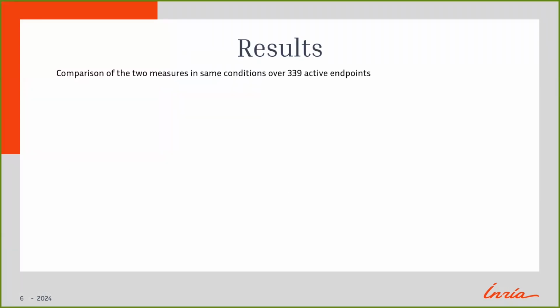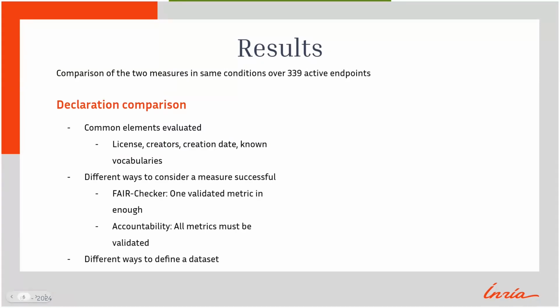By defining the two measures in the Index framework, we were able to compare the declarations and the results. By comparing the two measure declarations, we observe that there is an overlap between the elements that they look for in a dataset. We could also see that the FAIR Checker was less strict in its scoring of a successful test than accountability, and that there was a slight difference in the way each measure defined what another dataset is.